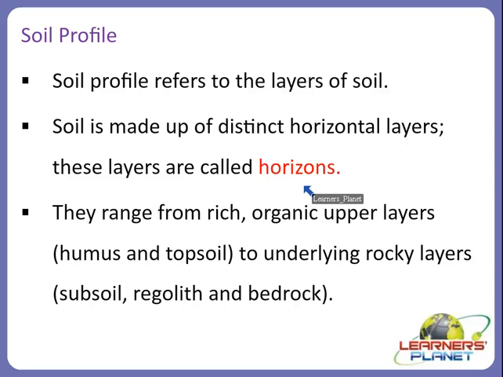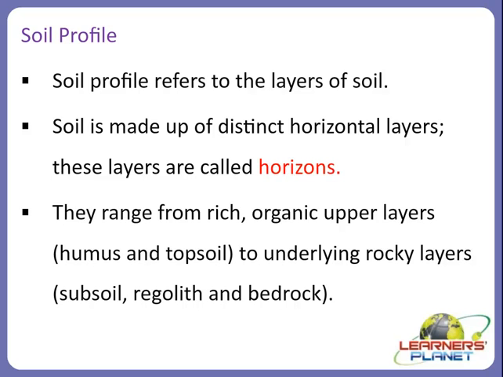So we can say that soil horizons or soil layers range from rich organic upper layers, that is the humus, and the topsoil, which is full of nutrients and dead and decaying plants and animals. So this soil ranges from humus and topsoil to underlying rocky layers like subsoil, regolith, and bedrock, right?